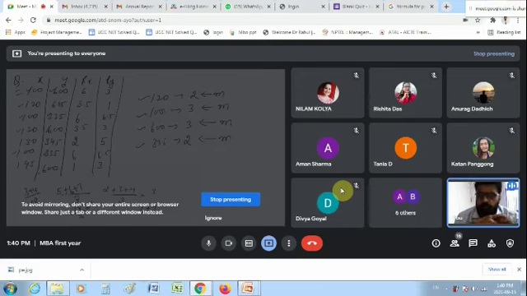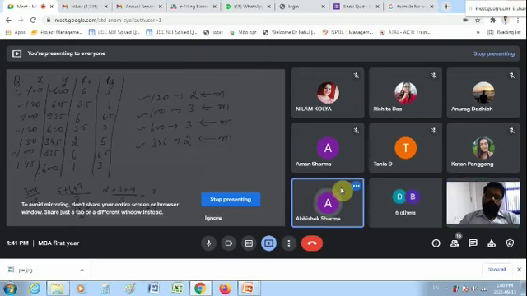So what is the significance of r is equal to positive 1? Can anyone tell me? What do you mean by r is equal to positive 1? What is the interpretation of this?